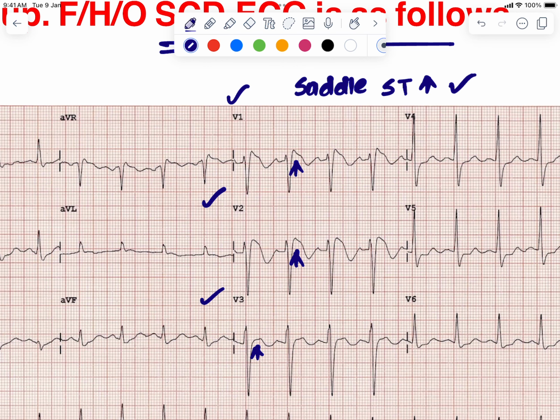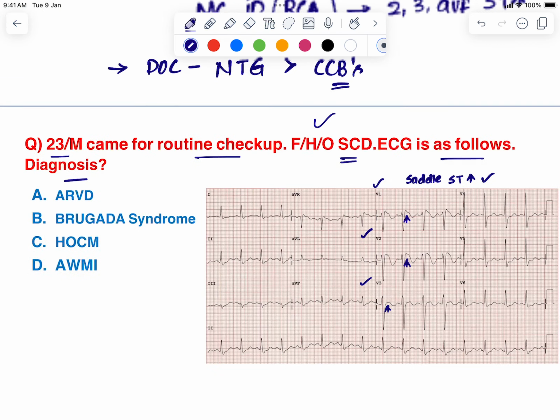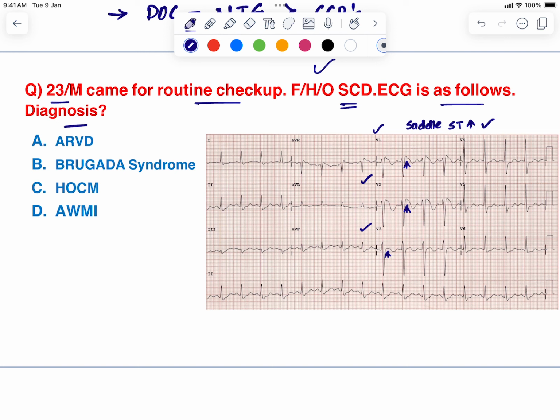Okay, so saddle shaped ST segment elevation, and that too in V1, V2, V3, is suggestive of Brugada syndrome. In patients with Brugada syndrome, you have an abnormality in the sodium channels, in the SCN5A, that is the sodium channel. Because of this defect in SCN5A, these patients are at increased risk of VT or VF, right?